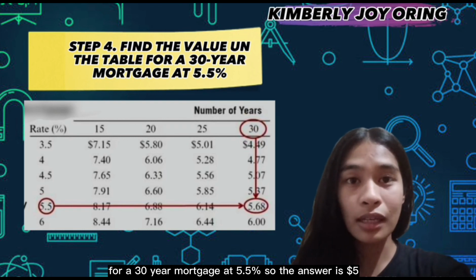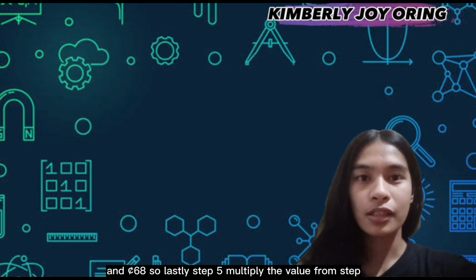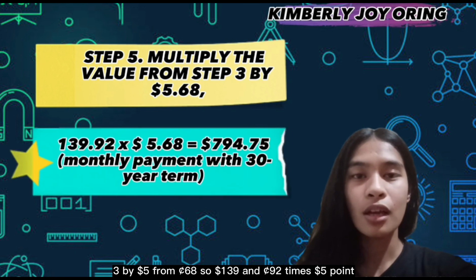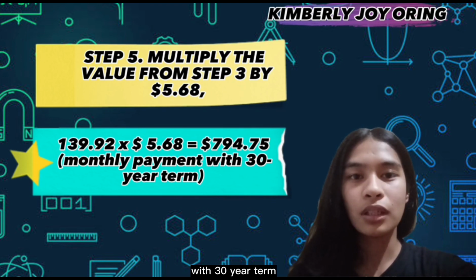The answer is $5.68. Lastly, step 5, multiply the value from step 3 by $5.68. $139.92 times $5.68 is equal to $794.75. So that is the monthly payment with a 30-year term.